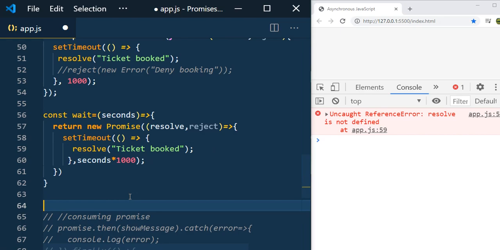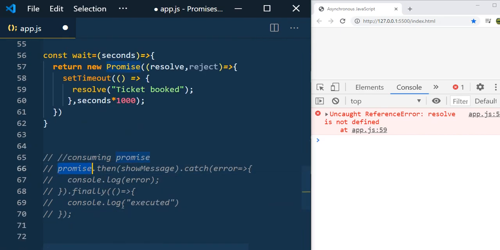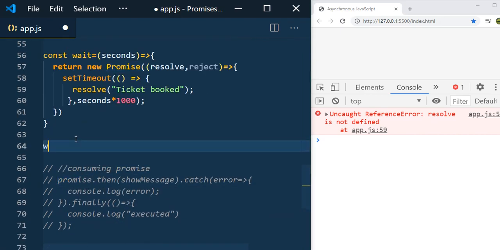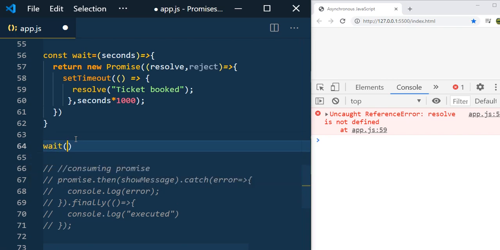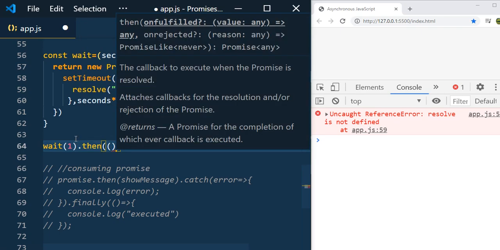The same way we consumed the promise, we can consume it. So wait, and here we need to pass the value because we need to specify after how many seconds we want to resolve that promise. So I just pass 1 second, dot. We know that promise will have the then handler, and here I am going to write the fulfilled handler using the arrow function.